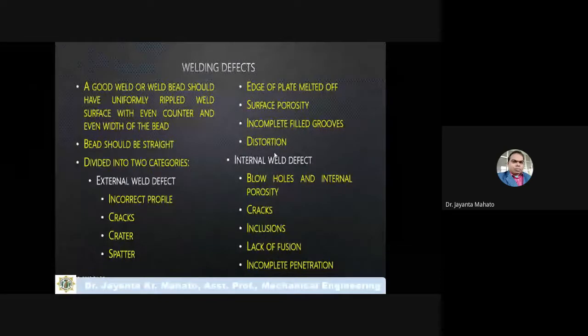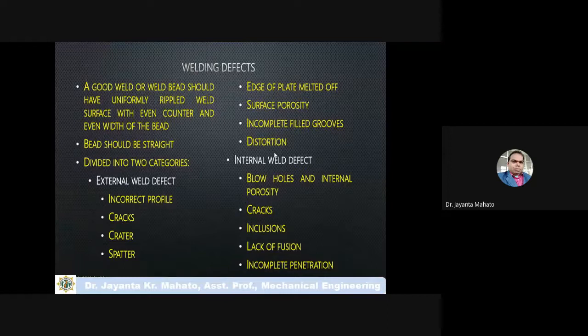If this filler material does not properly fill the cavity, the V groove or U groove type, then some defect may form. These defects may be either external defects or internal defects.